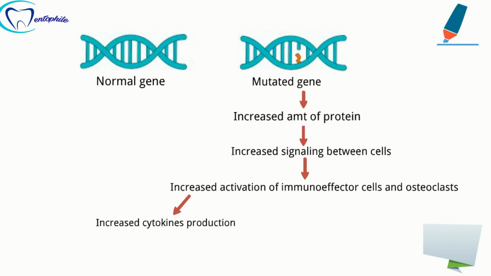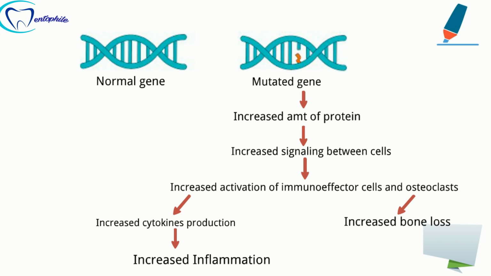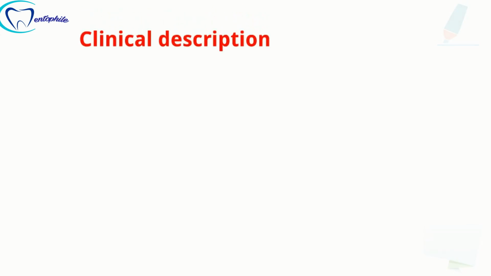The immunoeffector cells like macrophages and B lymphocytes, when they get activated, the cytokine production will be more. When the cytokine is produced in abnormally large amounts, there will be more inflammatory process going on within the jaws. Furthermore, there is increased production of osteoclast cells in the bone, which is responsible for the increased bone loss. So the inflammatory process plus the loss of bone are responsible for the cystic growth, which is commonly observed in cherubism.